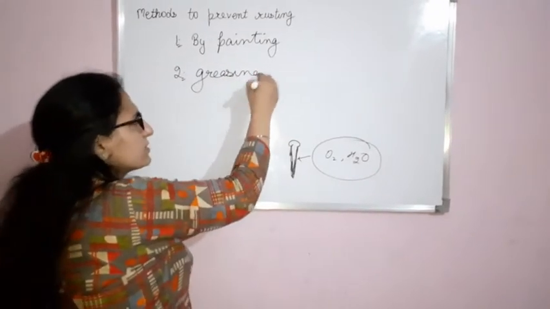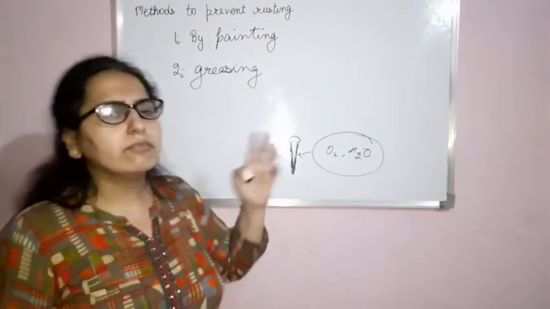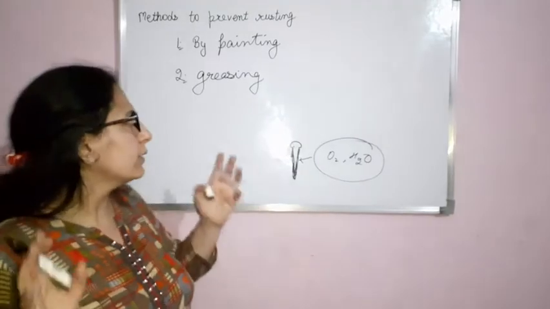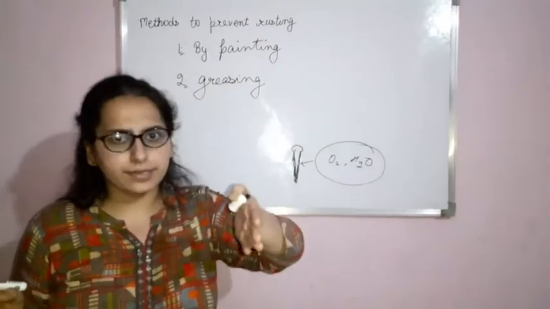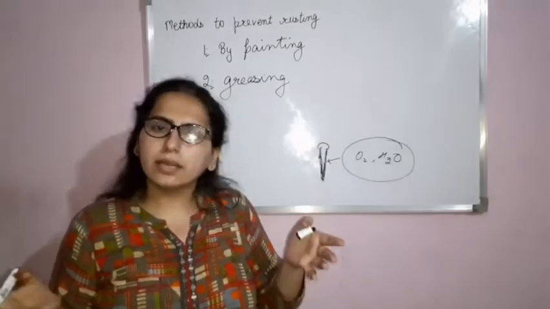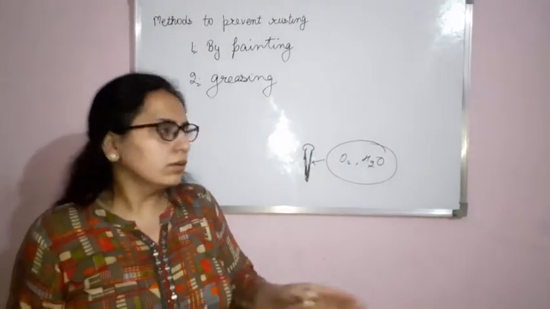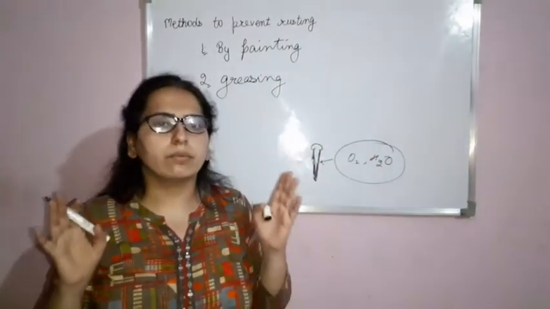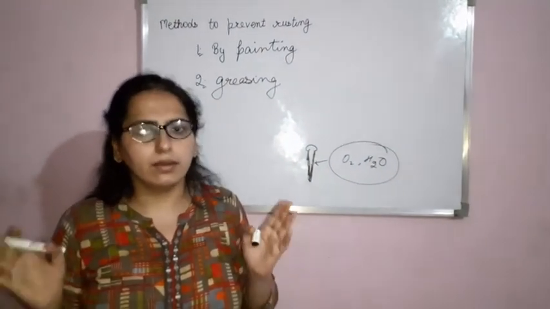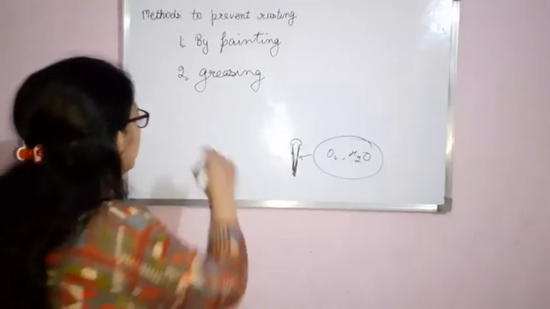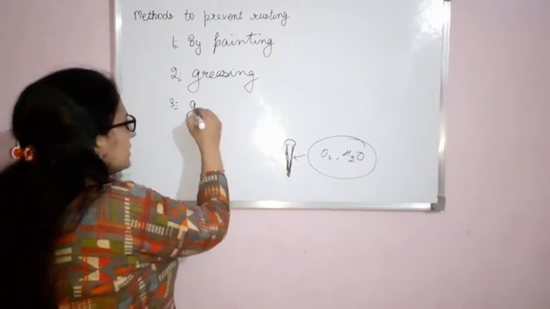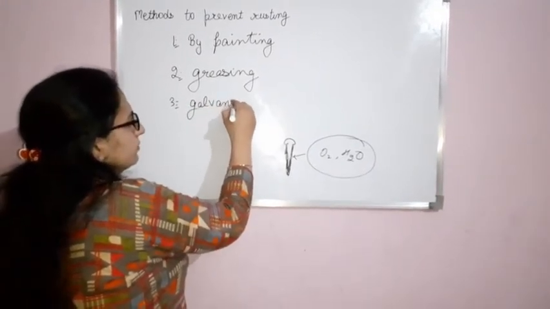Now second method is by greasing. Grease you might have seen. It works on the same procedure and principle as painting does. Greasing, again, doesn't let oxygen and water vapor come in contact with the iron article. Now, next method is galvanization.